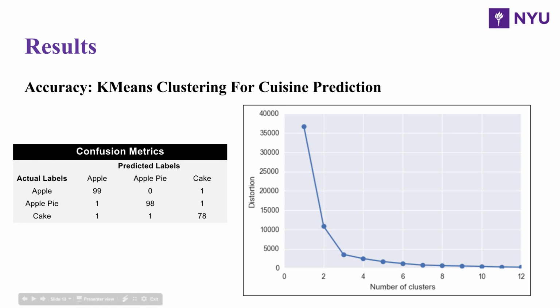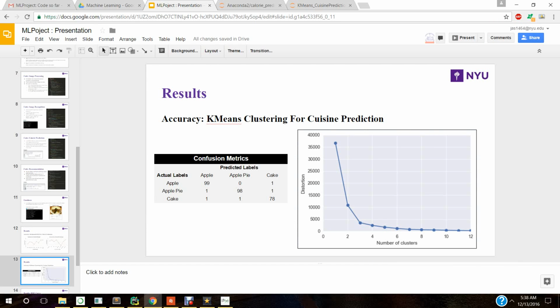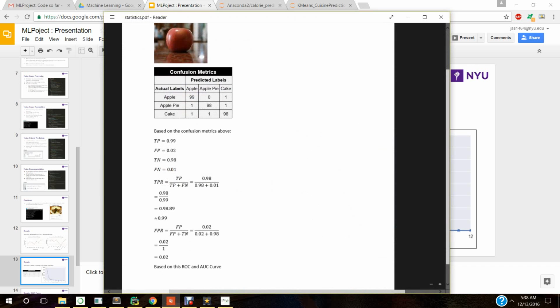For the k-means clustering for cuisine prediction, we can see this is the confusion matrix, and Zubin already mentioned this distortion curve. As the number of clusters increases, the distortion decreases. I also calculated the confusion matrix for this. Let me show you that. Okay, so for this, there is an Apple image, and this is the confusion matrix for it. I calculated the true positive and false positive, all those metrics, and then I calculated the TPR and FPR. As you can see, the TPR is around 0.9 and the FPR is around 0.02.